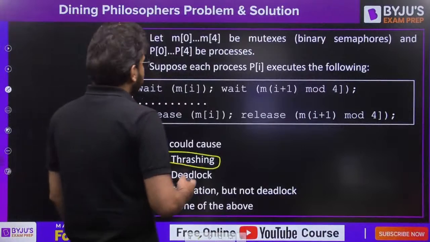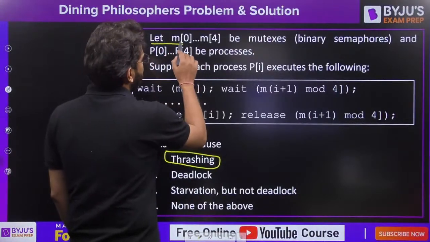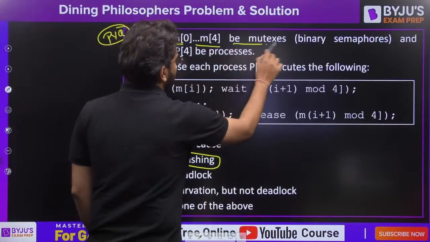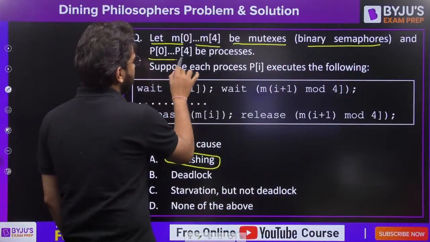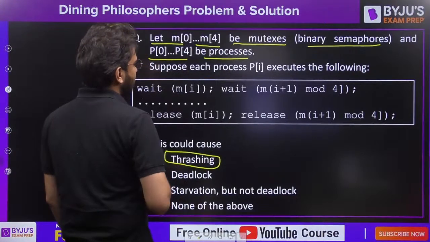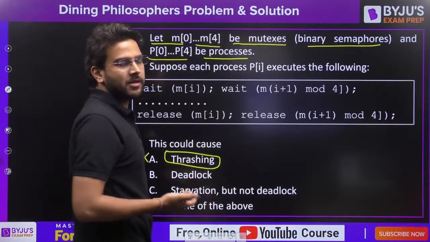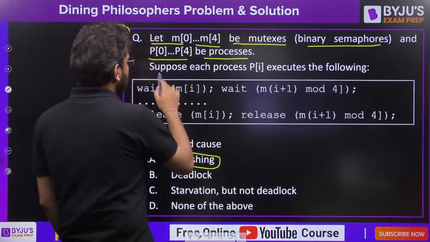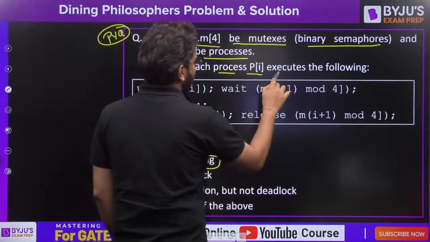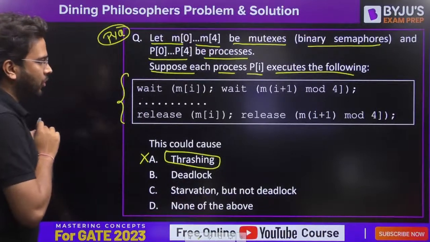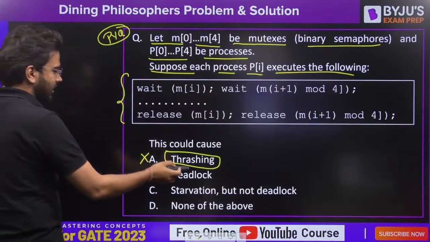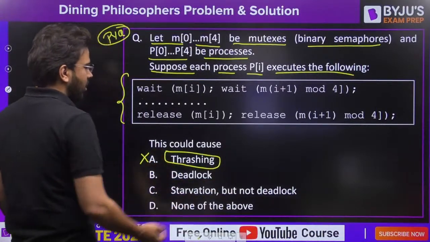Okay, let's see here. Let m of 0 up to m of 4 be mutexes, that means binary semaphores, and p0 to p4 be processes. In place of philosophers, you can replace the philosophers with processes. Suppose each process p of i executes the following code. This is the code every process is going to execute. This could cause thrashing, deadlock, starvation, but no deadlock, none of the above.